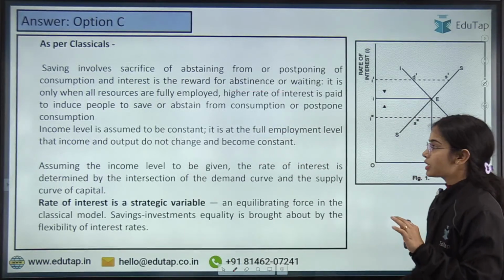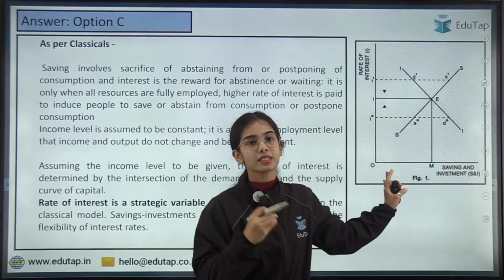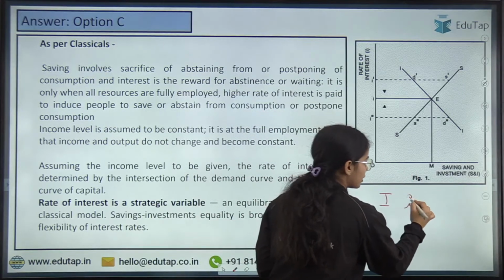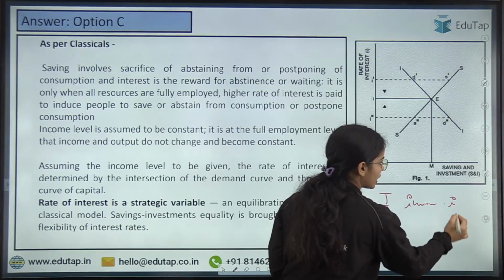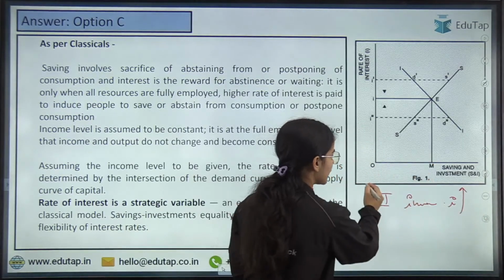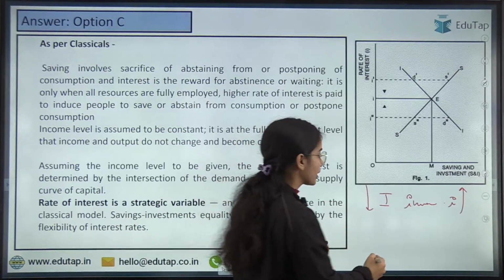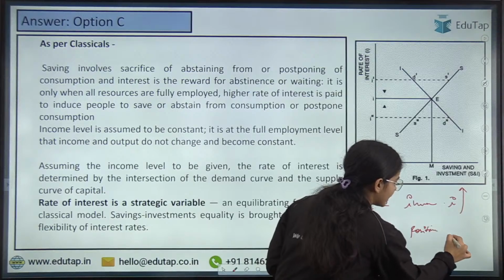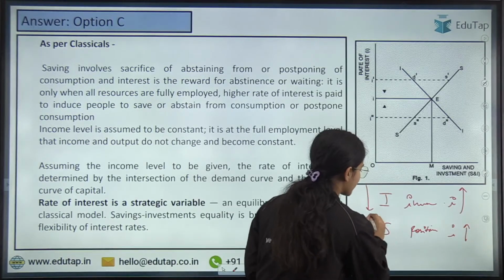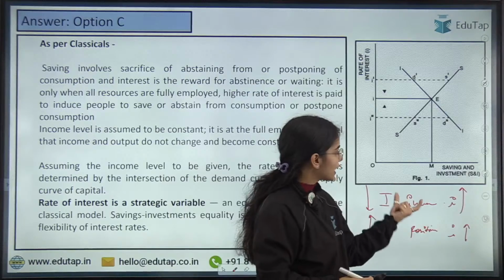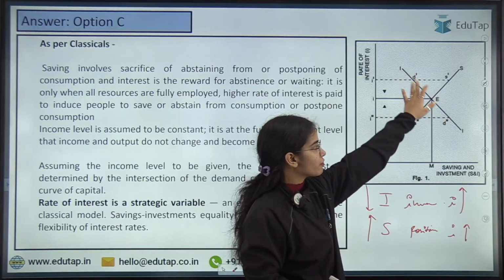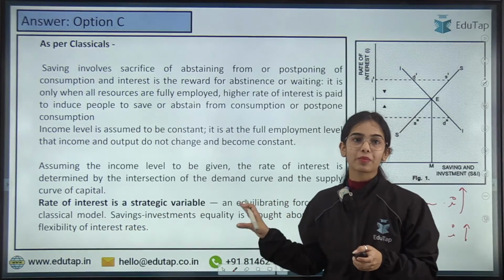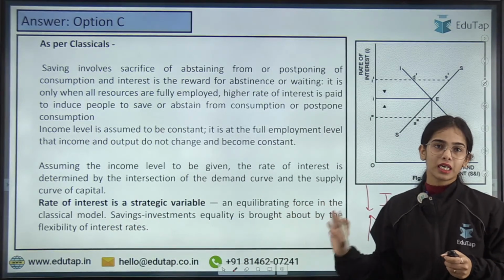So this is the idea that the interest rate brings the equilibrium between investment and saving. Investment is inversely related to the interest rate, because if the interest rate is increasing, investment is decreasing, and vice versa. Saving is positively or directly related to the interest rate. If the interest rate is increasing, saving is also increasing. That's why with the interest rate, saving is upward sloping and investment is downward sloping. The rate of interest is a strategic variable that brings the equilibrium between saving and investment.